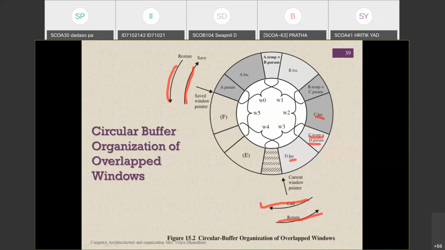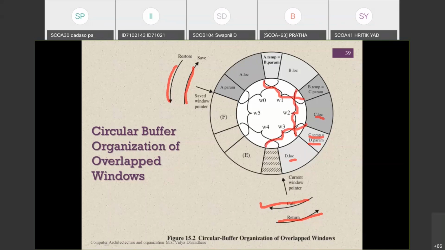See, if you observe, initially in this current window, the D register is used for local variable storage. But in the next phase, D is used for parameter register value storage. So it overlaps that value. And here the C register is used for temporary register storage. And the last one is again the C register used for the local variable. Like this, it overlaps, which is also mentioned in the curly bracket. Window 1 is here, window 2 is here.